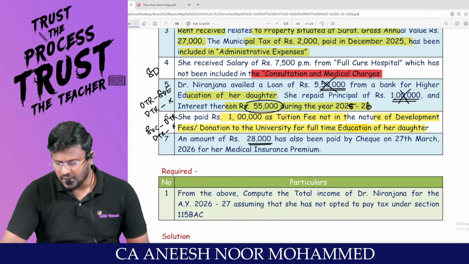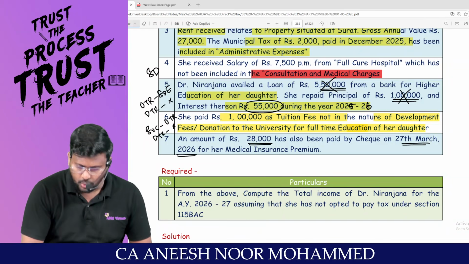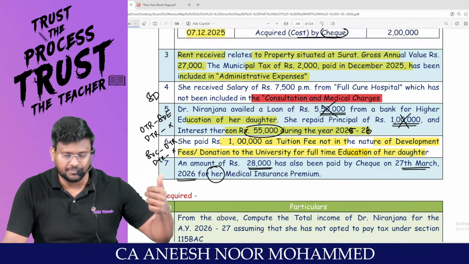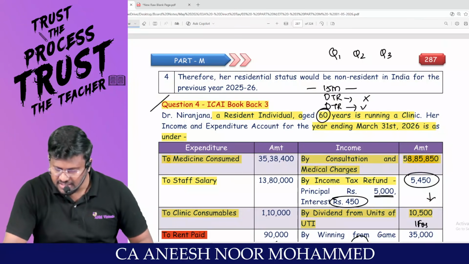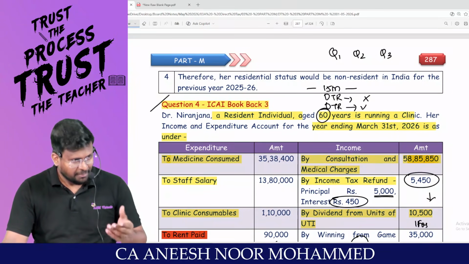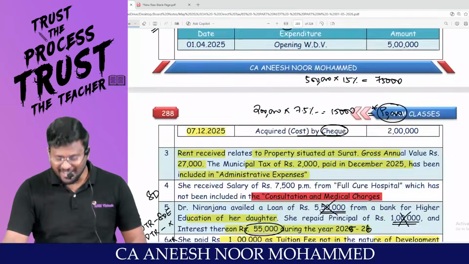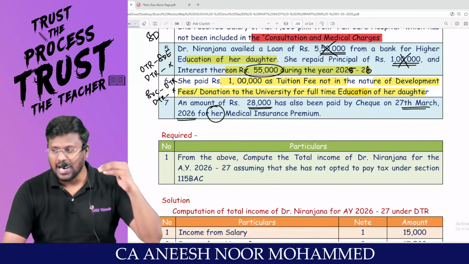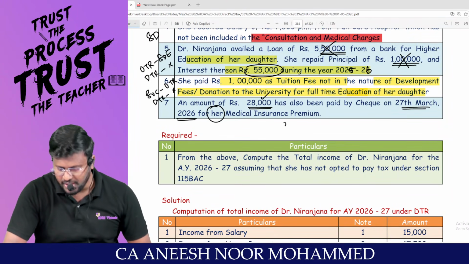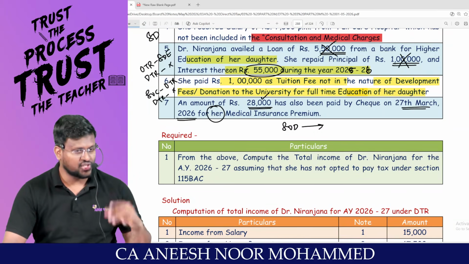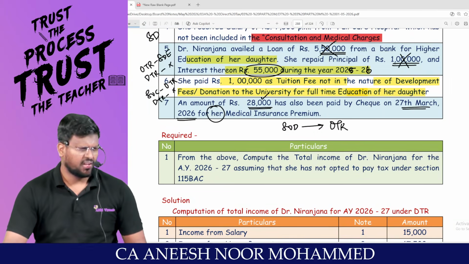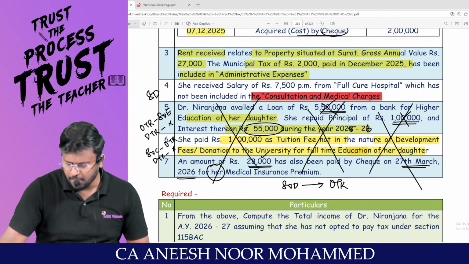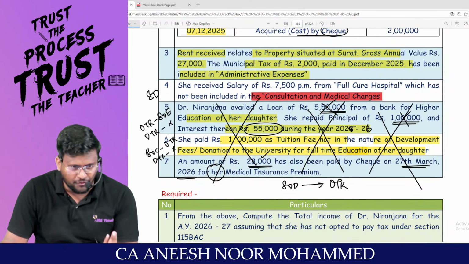An amount of 28,000 has been paid by cheque on 27th March 2026 for her medical insurance premium. What was her age? 60. My dear lovable students, since the assessee is a senior citizen, the limit is 50,000. You can claim the entire 28,000 under 80D if she is traveling through the optional tax regime. But if she is traveling through the default tax regime, points number 5, 6, 7, put them in the dustbin because there is no question of Chapter 6A.